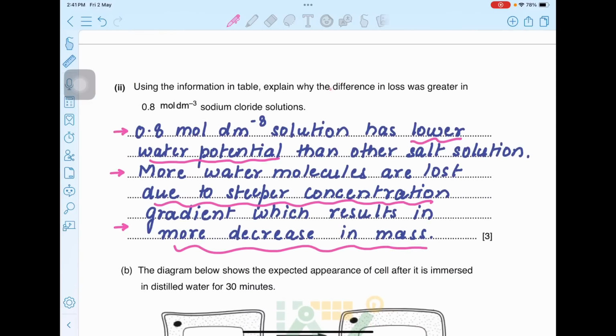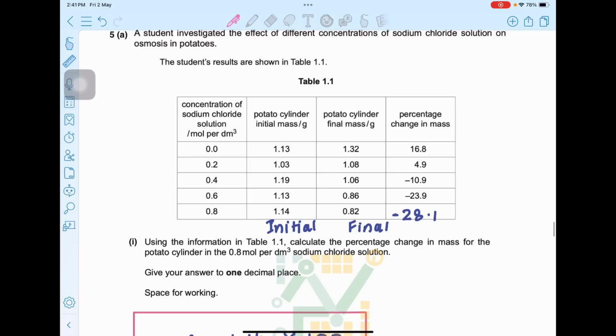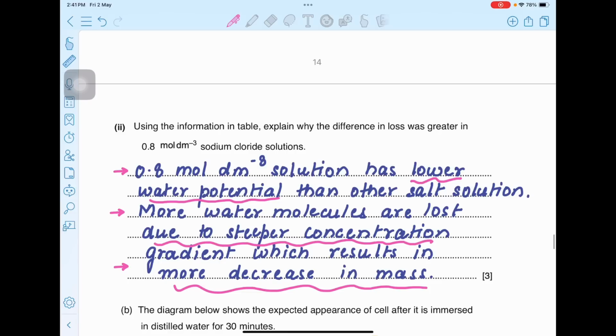Using the information in the table, explain why the difference in loss was greater in 0.8 mole per dm cube NaCl solution. Why do you think that the loss was more here rather than the other ones? Because this solution had more steeper concentration gradient. So what I have written in my answer: 0.8 mole per dm cube solution has lower water potential than the other salt solution. More water molecules are lost due to steeper concentration gradient, which results in more decrease in mass.